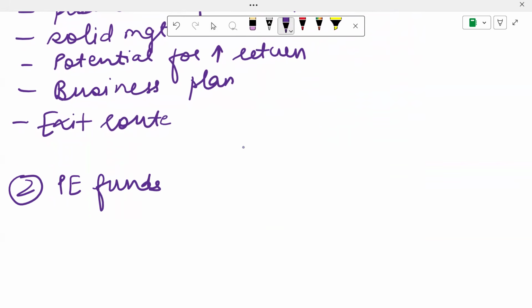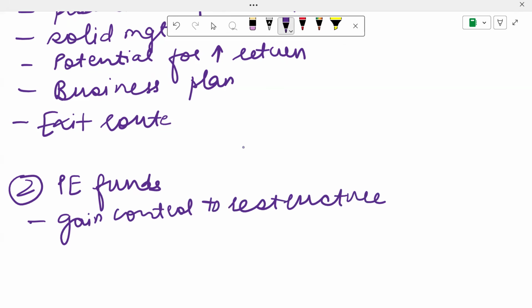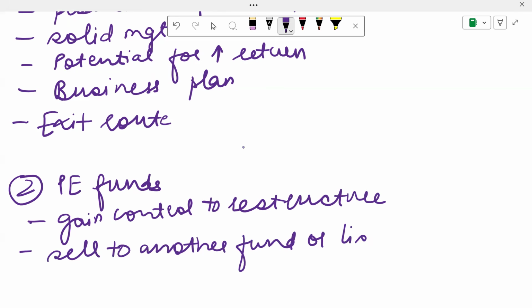Second is your private equity funds. Basically, who are these funds? These are companies who will gain control of your company to restructure, and then they will sell your company once they have done the restructuring. If there was something wrong with your company, once they have corrected all of that, they will sell your company to another fund or get it listed on the stock exchange. So they gain control to restructure, and then they sell to another fund or list on stock exchange.